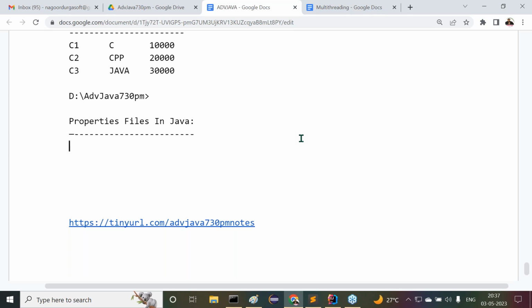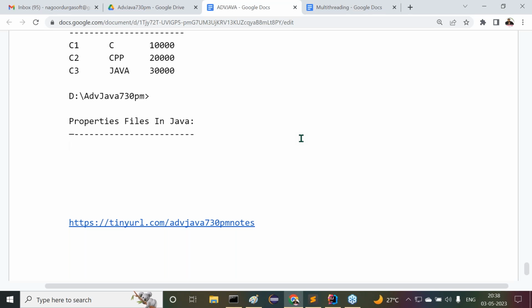Third one is the database username. Fourth one is the database password. If you want to interact with the database, we require these 4 JDBC parameters: driver class name, driver URL, database username, database password. Got it or not? Okay, fine.